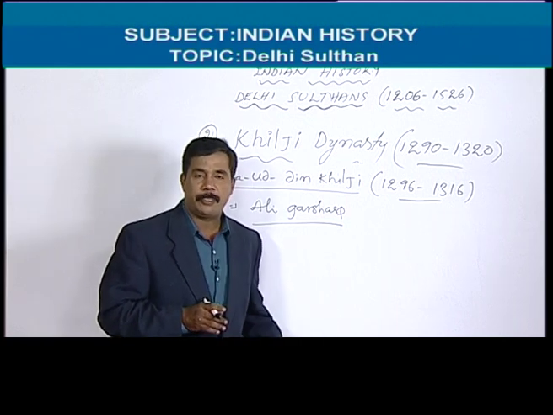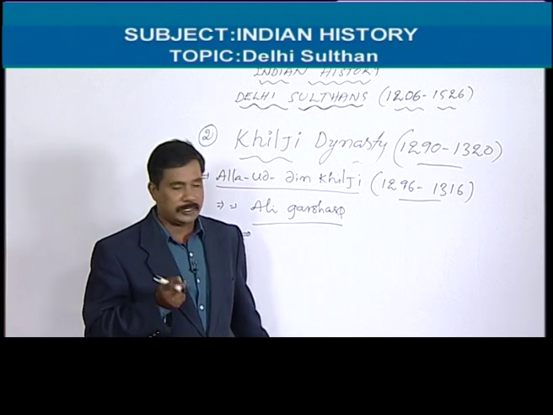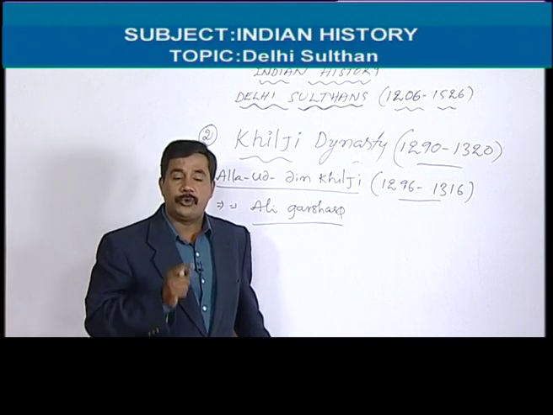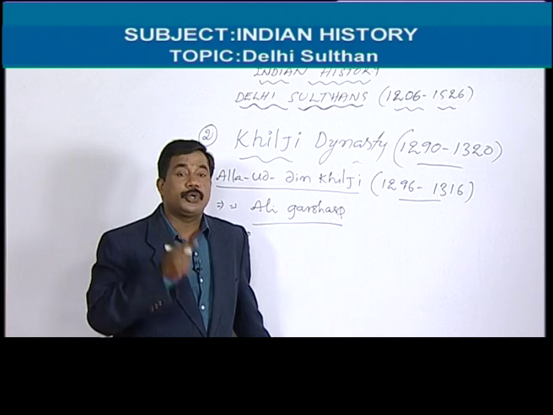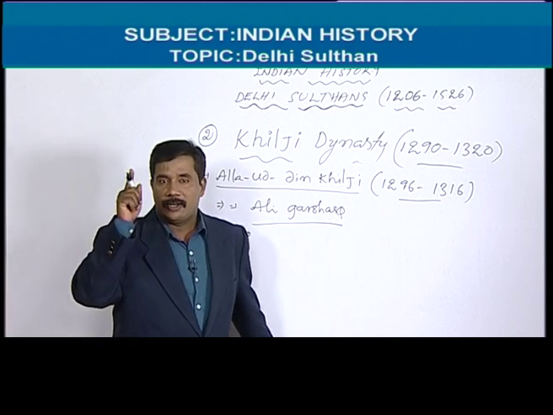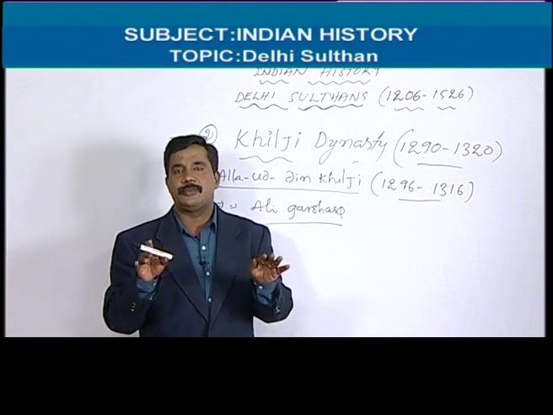Generally, every Delhi Sultan had the blessings of the Khalifa. Khalifa means the head of Islam in the world. Whoever became Sultan in India should have the blessings of the Khalifa and should be obedient to him while giving orders. This system was going on.